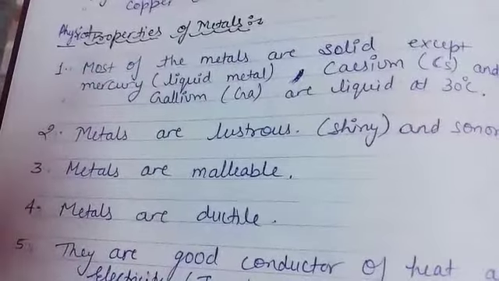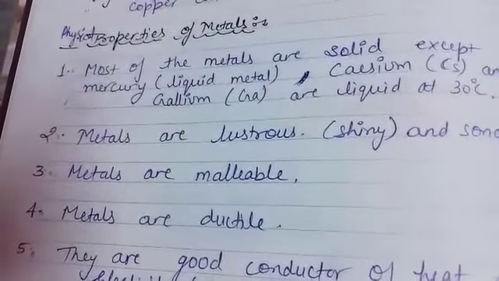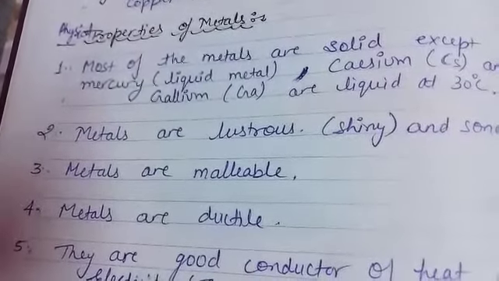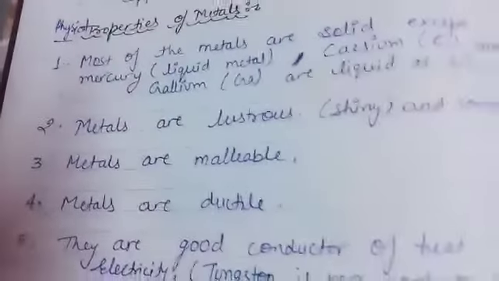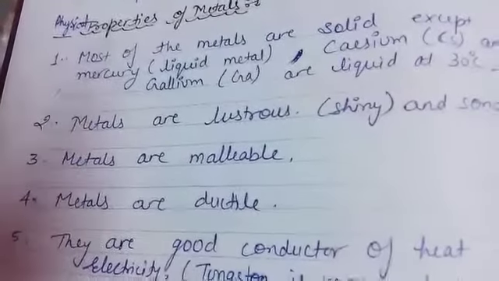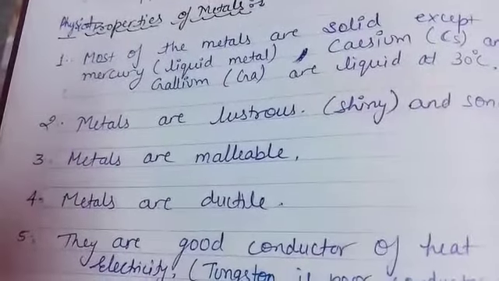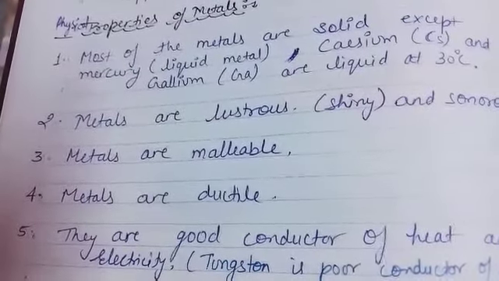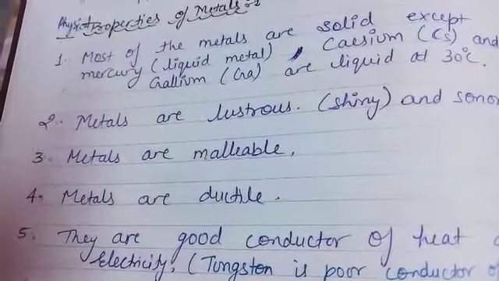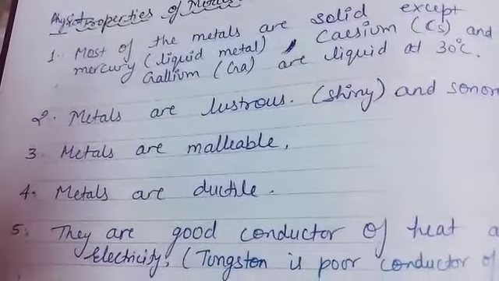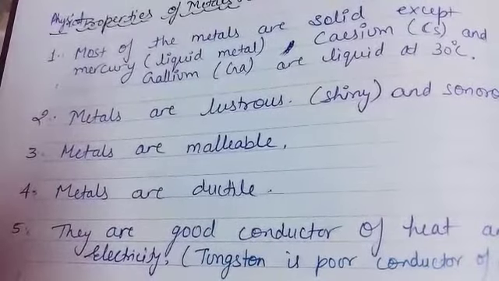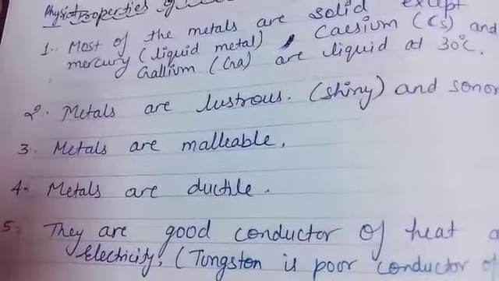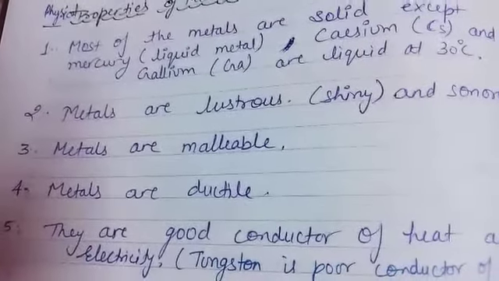Malleable means they can be converted into thin sheets. For example, gold foil, silver foil, and aluminium foil, which is very common. So they are malleable. Now metals are ductile. Ductile means we can draw metal into thin wire. You know, wires are useful for conducting electricity. We can draw metal into thin wire, and we can draw a 2 kilometer long wire from 1 gram of gold. Just imagine.